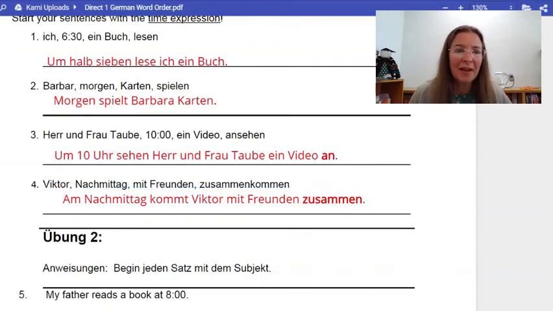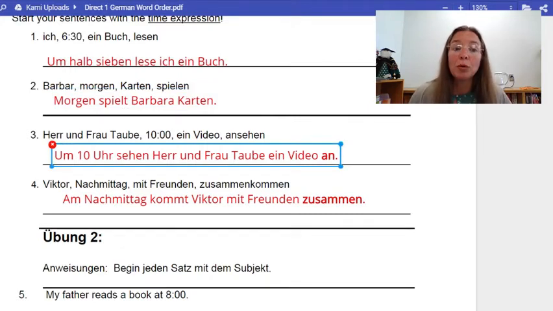Check your answers. Okay? So, Nummer 2. I have morgen, which means tomorrow. Spielt Barbara, verb, subject, Karten. Tomorrow, Barbara is playing cards. Okay? Morgen spielt Barbara Karten. You say it. Morgen spielt Barbara Karten. Wunderbar.